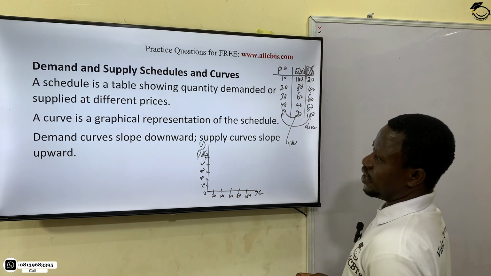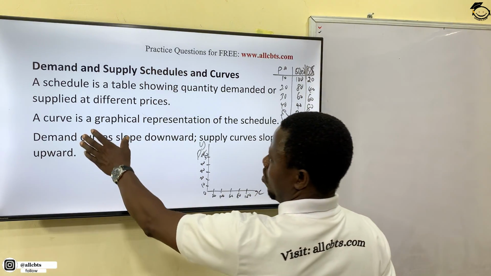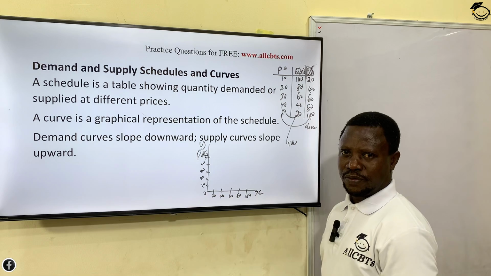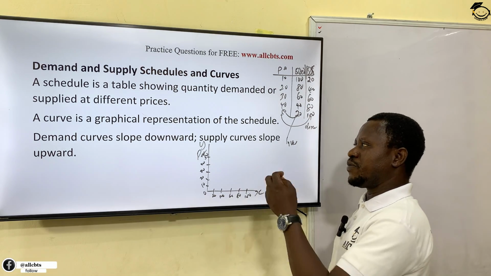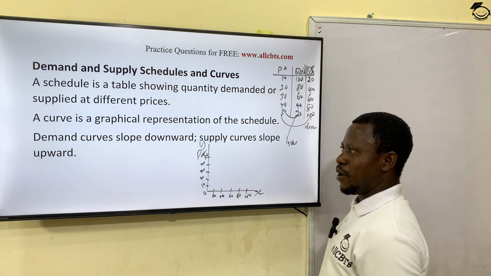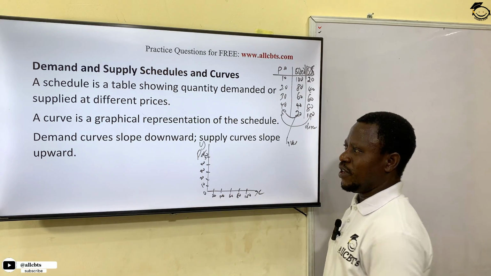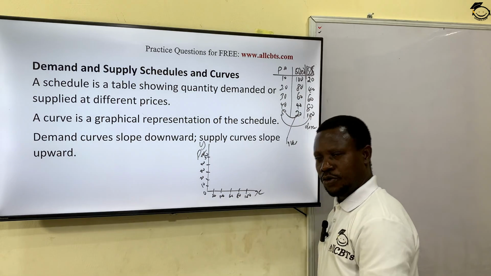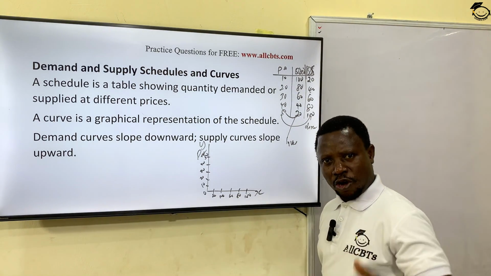If you are to plot a demand curve, remember, a demand curve is a graphical representation of the schedule. The same thing applies to the supply curve. And here, like I stated, the demand curve slopes downwards, while the supply curve slopes upward.